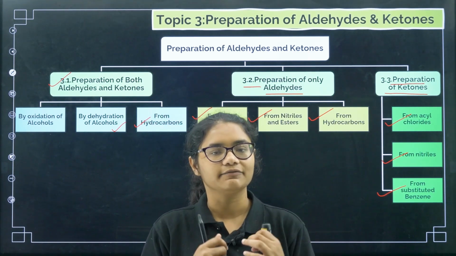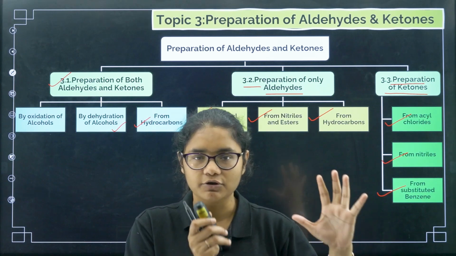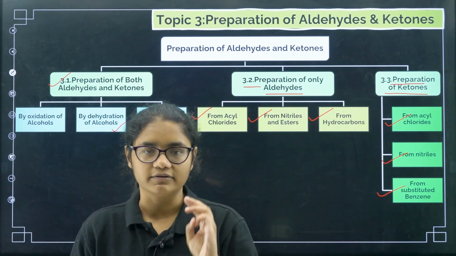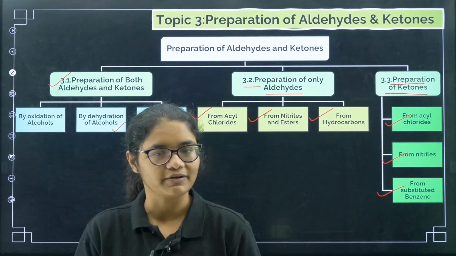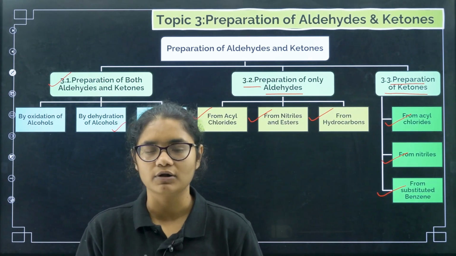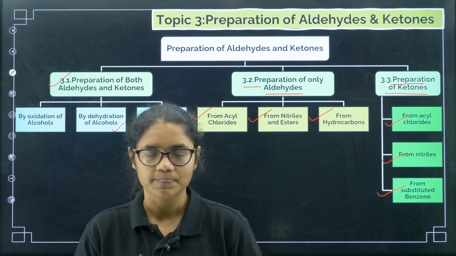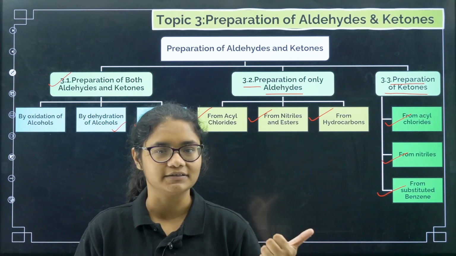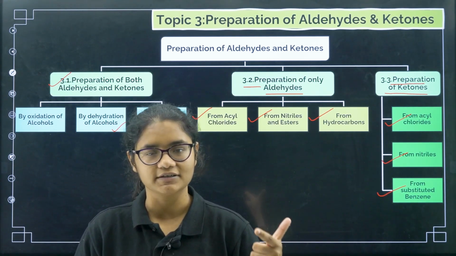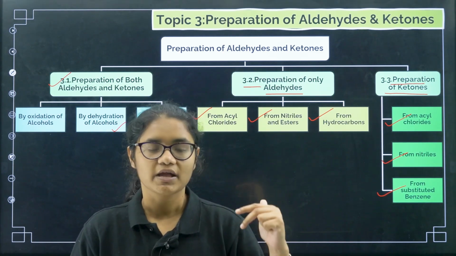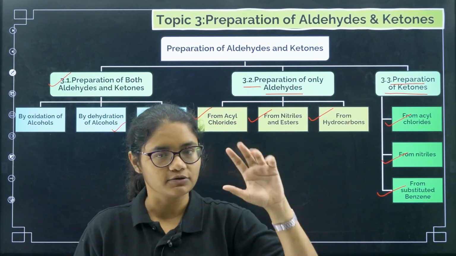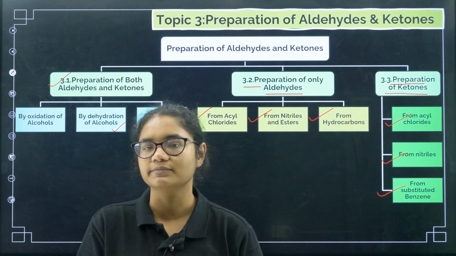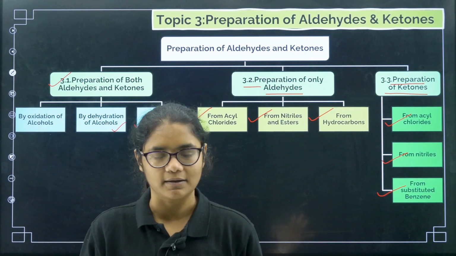Once again let us revise. First we have preparation of both aldehydes and ketones, where there are three sources: oxidation of alcohols, dehydration of alcohols, and from hydrocarbons. Next, preparation of only aldehydes. Here again we have three methods: from acid chlorides, from nitriles and esters, and from hydrocarbons. Next, third one, preparation of only ketones. Here again we have three things: from acid chlorides, from nitriles, and from substituted benzenes. I hope this part is completely clear.